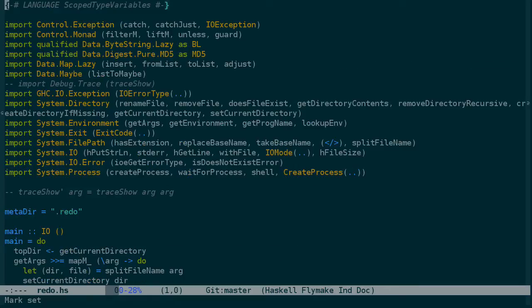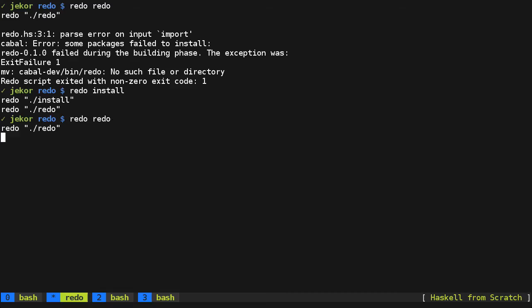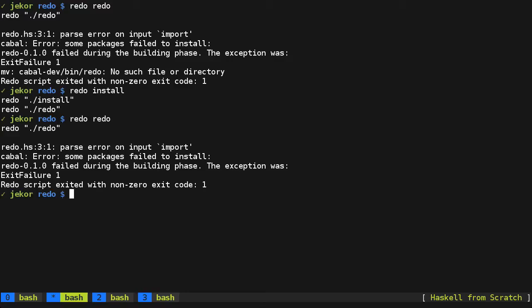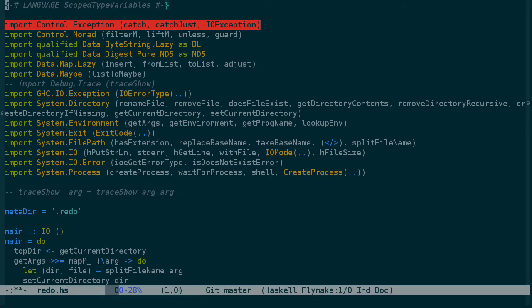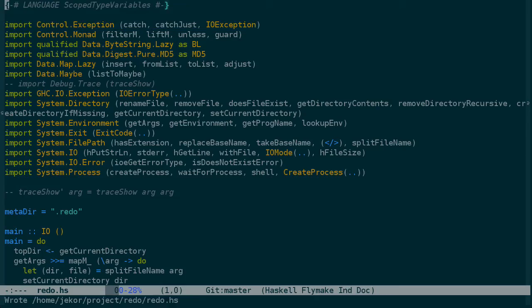And then see what the result is if we introduce an error here again. So redo. And now instead of a failure here in a move command, it catches the error a little bit earlier on and prevents installation. So we have a working Cabal file at this point.